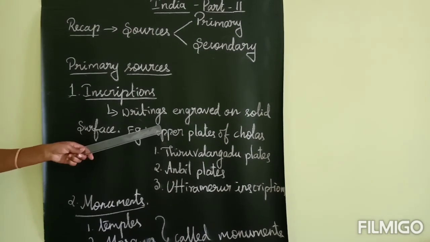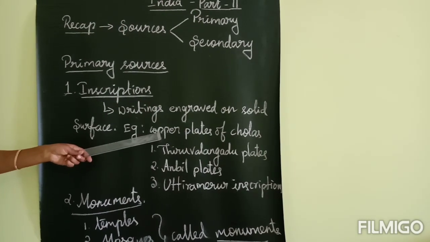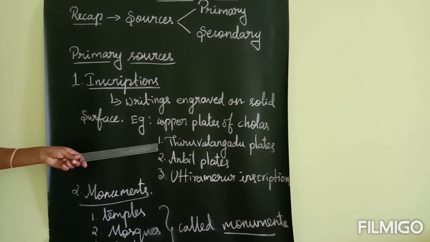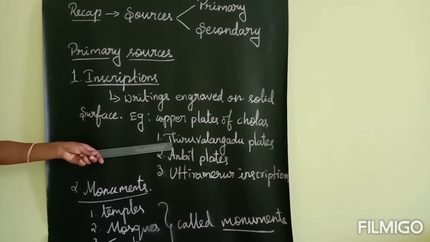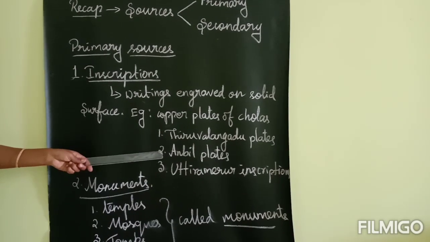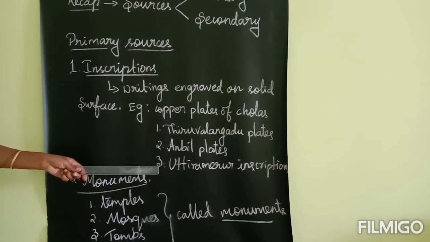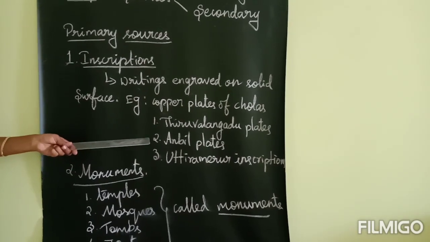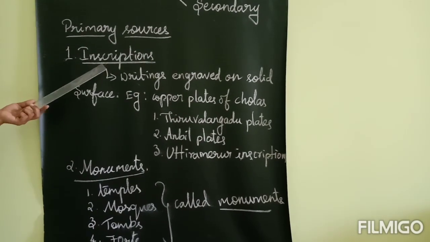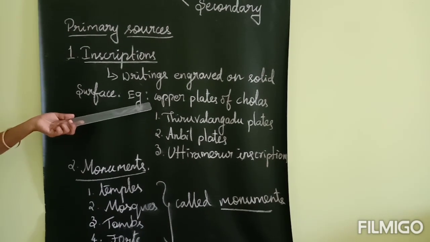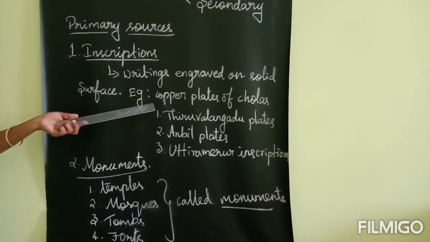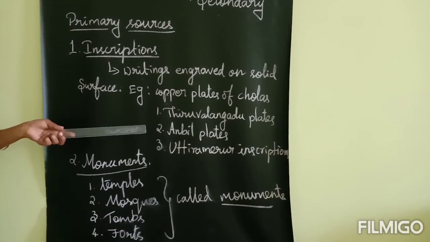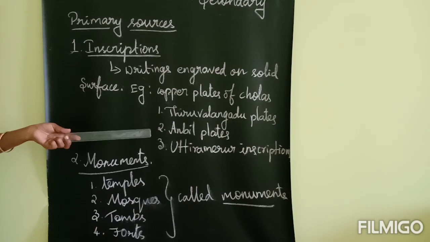In the later Chola period, they used more copper plates. Another one is stone edicts. What are the stone edicts they have given? Thiruvalangadu plates. Next one is Anbil plates. Another one is Uttaramerur inscriptions. So these are all common examples of inscriptions. Copper plates give importance to both giver and receiver. In contrast, the inscriptions and stone edicts give more importance to the giver alone.